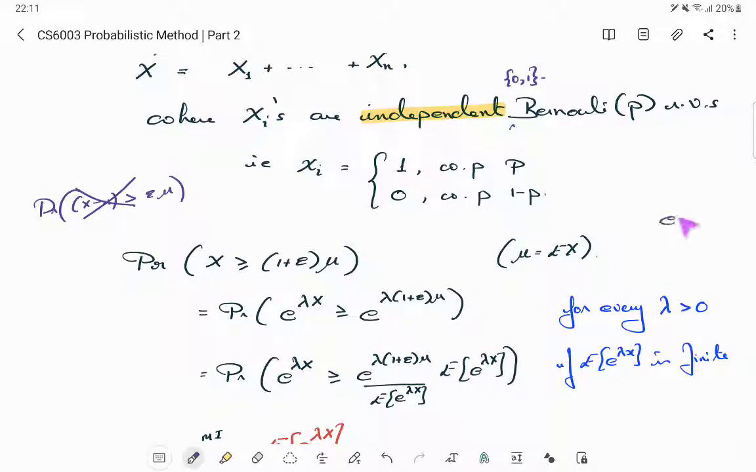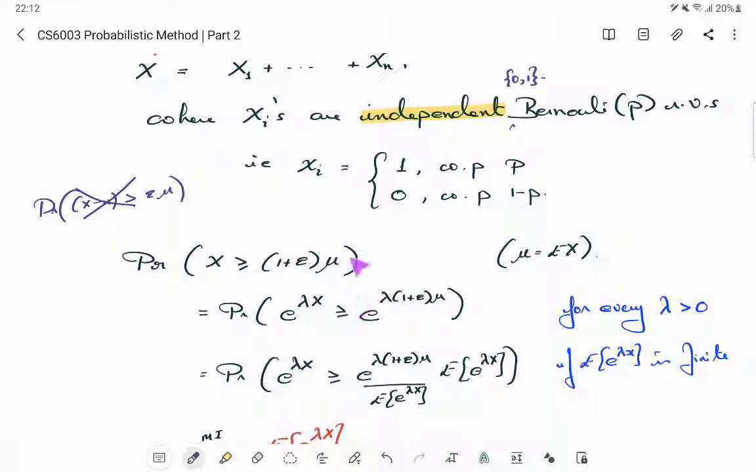So since e to the power lambda x is a monotonically increasing function, x greater than something is the same event. You can write it as e to the power lambda x greater than or equal to e to the power of the right hand side. Okay, e to the power LHS greater than or equal to e to the power RHS, and this is true for every positive lambda. For negative lambdas it won't work, right? Then the curve may not be monotonically increasing.